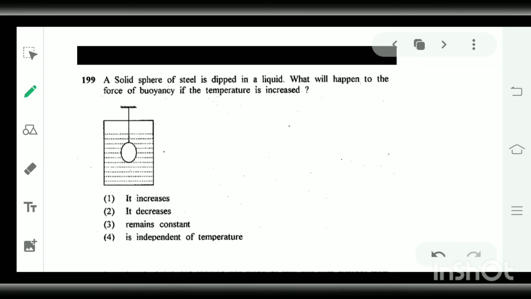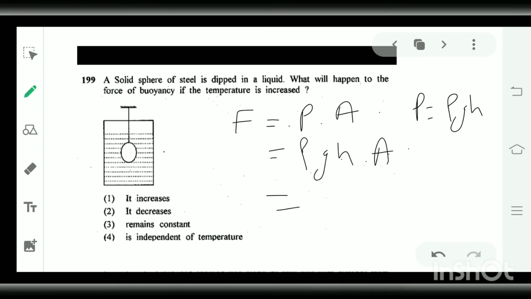Next is, a solid sphere of steel is dipped in a liquid. What will happen to the force of buoyancy if the temperature is increased? The force of buoyancy is pressure into area. We can derive it since pressure is equal to rho gh, and area is A, so height into area, which is volume, gives rho gV. So buoyancy force depends on density, acceleration due to gravity and volume.